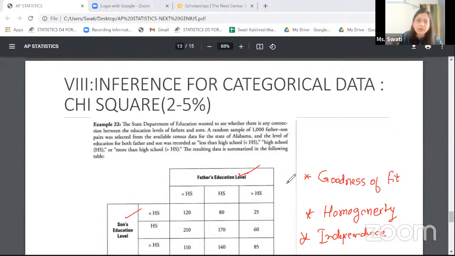Now, again, in the chi-square, there is only one test statistic that I have to know, and there are no confidence intervals. So a student can be relaxed about this. There are absolutely no confidence intervals tested here. The only thing that you have to do in a chi-square is a hypothesis test.